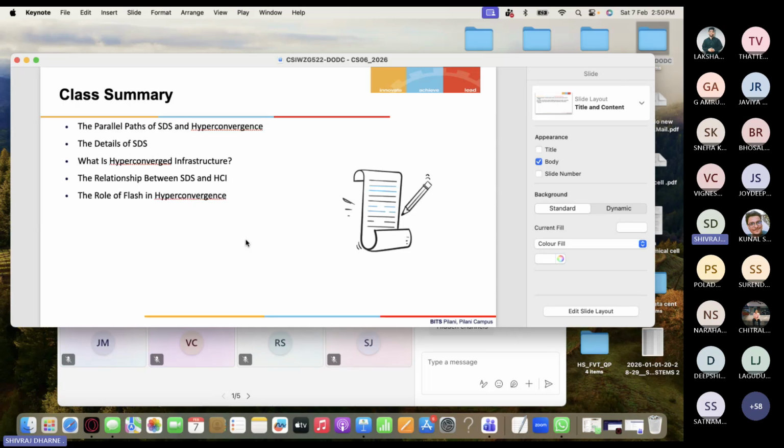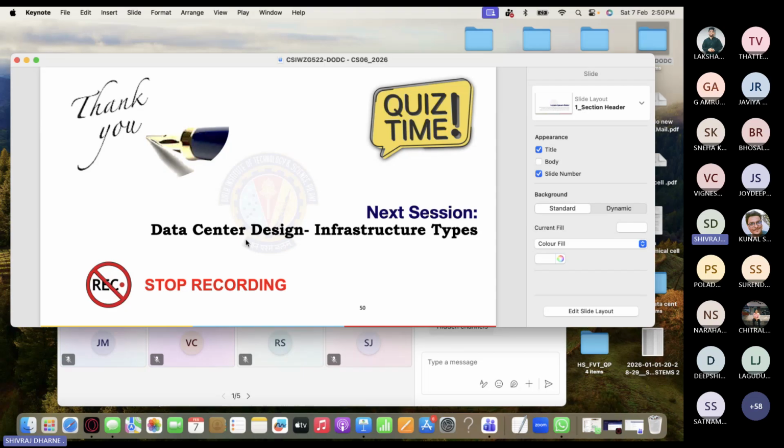Okay, so what you learned is what software defined storage means, how it is important and related to hyper converged infrastructure. We talked about SDS. We talked about what hyper converged infrastructure means, and the relationship between the software defined solution and hyper-converged infrastructure, and the role of flash was the last part. Okay, so with this, I went a little bit fast, but you have these presentations.